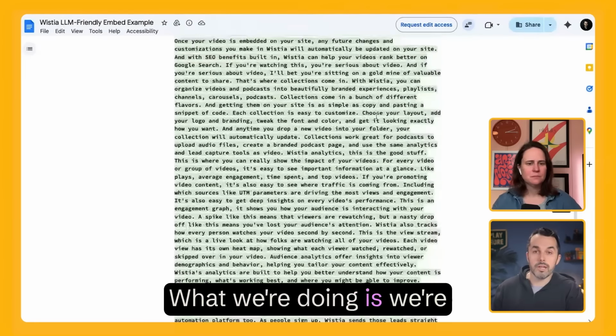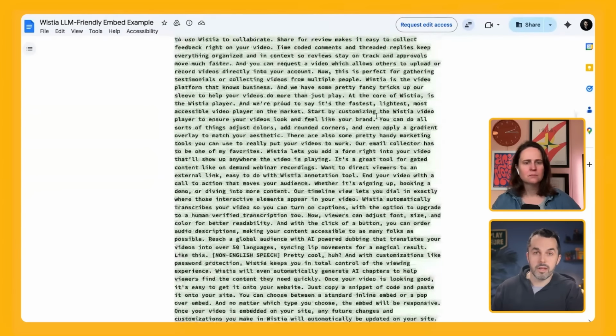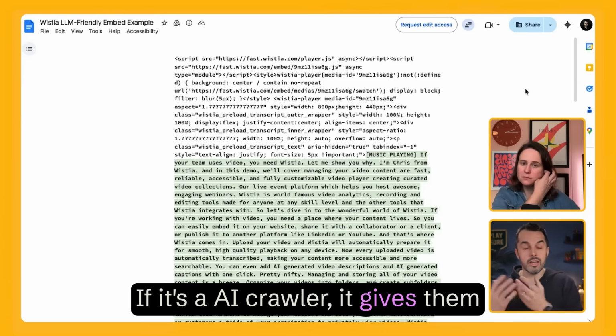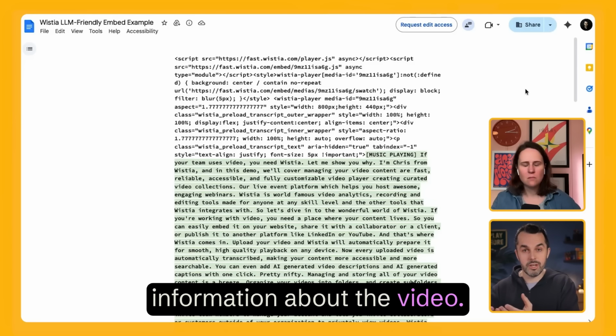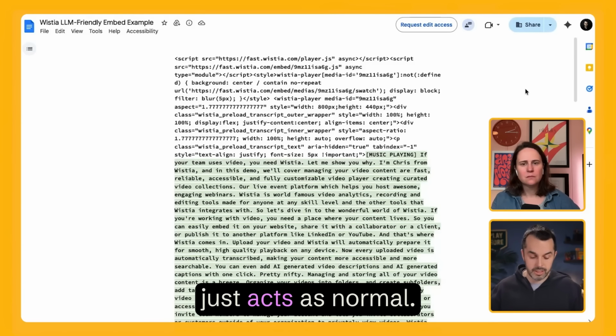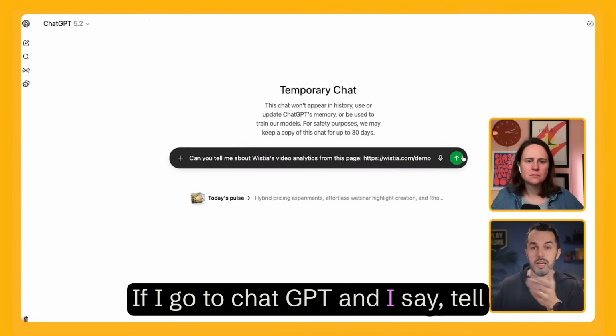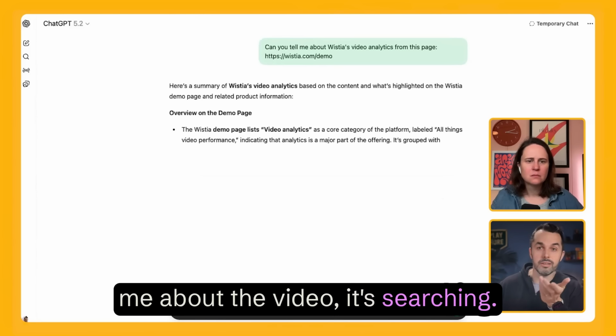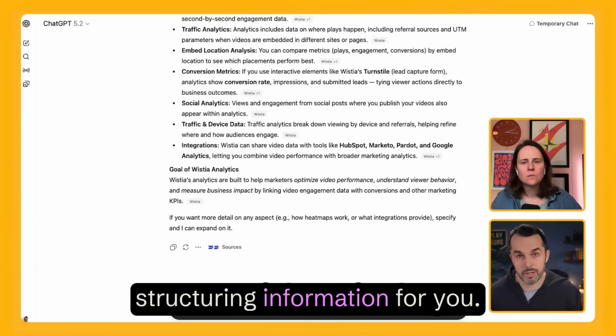What we're doing is we're taking the transcript. If it's an AI crawler, it gives them the transcript. It gives them more information about the video. And if it's a human, it just acts as normal. If I go to ChatGPT and I say, tell me about the video, it's searching. The LLM is doing its job of structuring the information for you.